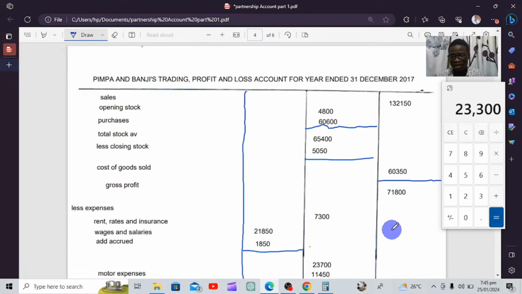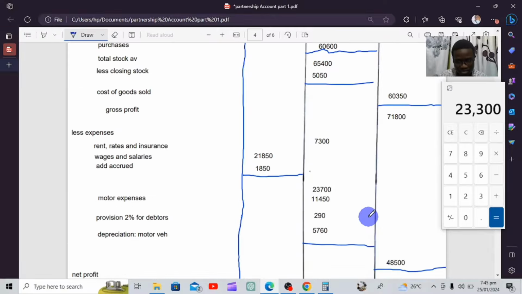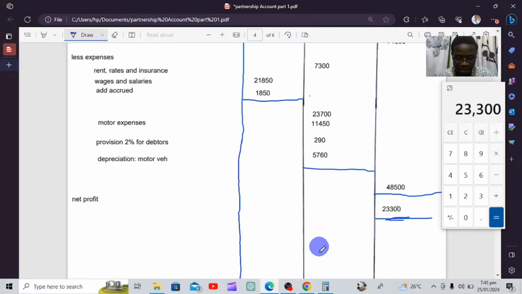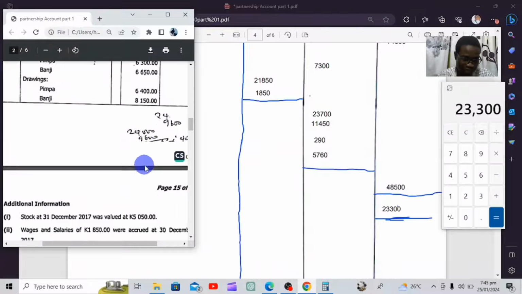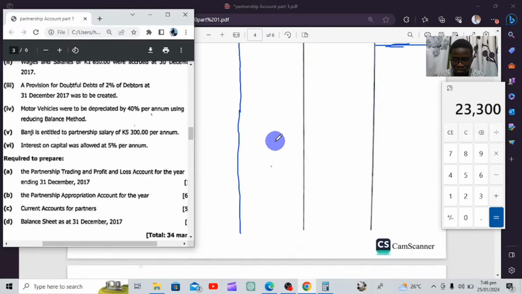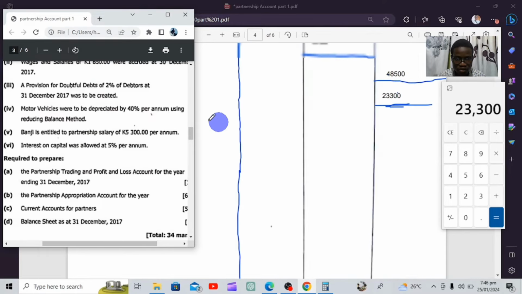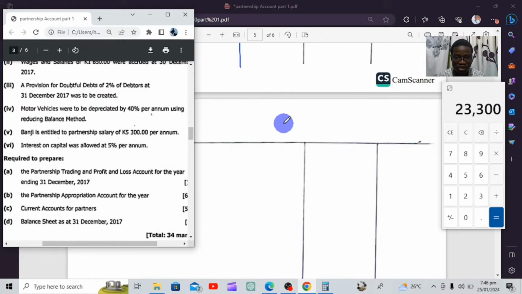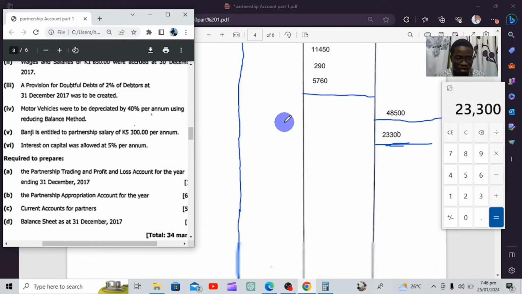So just like that, you've found nothing new, simply the concepts that you know, but now fused into the question. After calculating this, what is our question telling us? The second question, they're telling us, B, the partnership appropriation account. So that is what we're going to prepare.